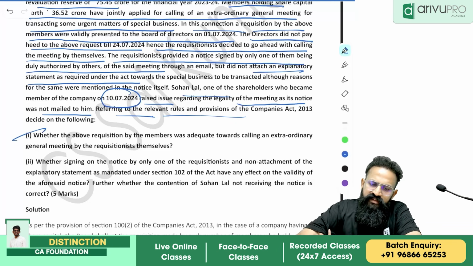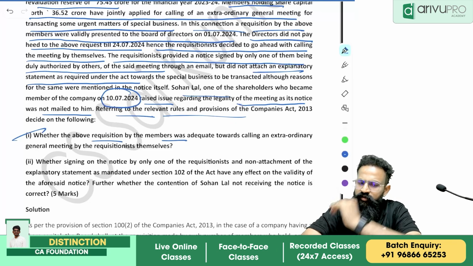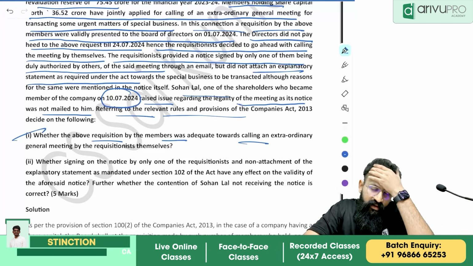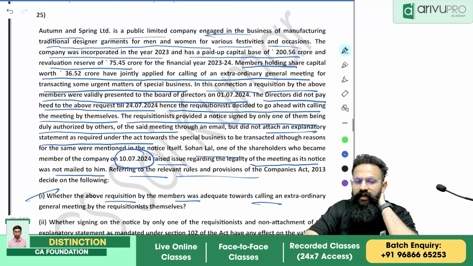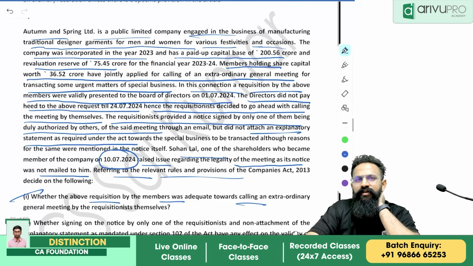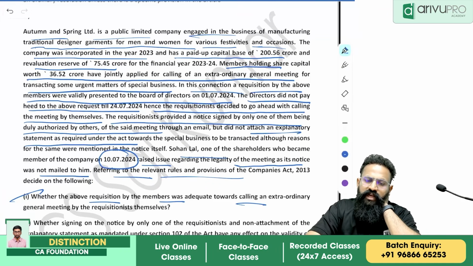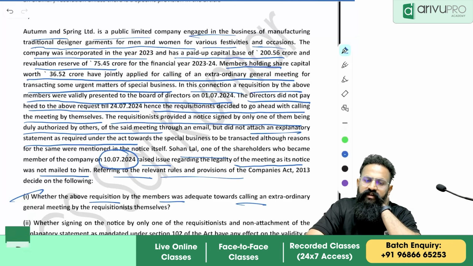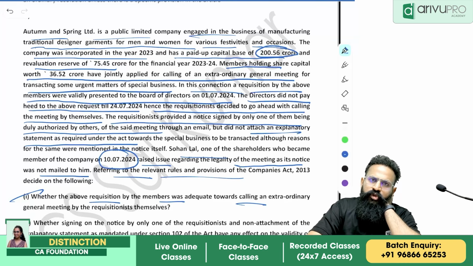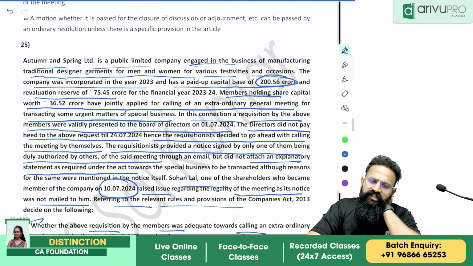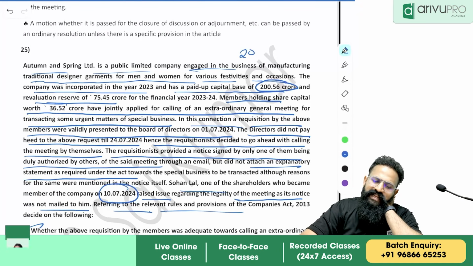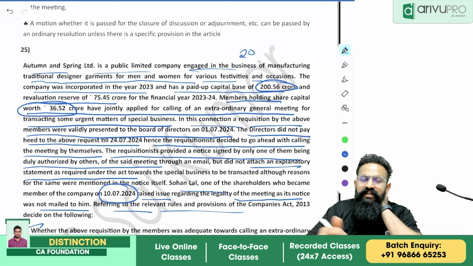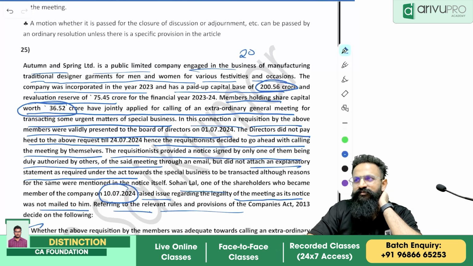Whether the above requisition by the members was adequate towards calling an EGM. When will the EGM be considered valid, people? At least 10% of the total voting power, they should have one-tenth. Now what is my total paid-up capital? 200.56. In that, how much is 10 percent? That will be around 20 point something. How many people actually have raised it? The total is 36.52. Definitely it is more than 10%. So the request is validly made.